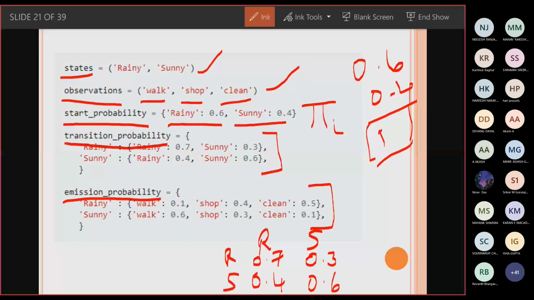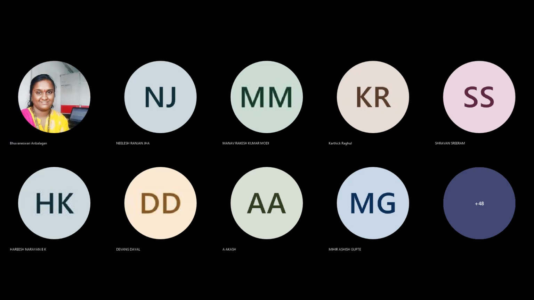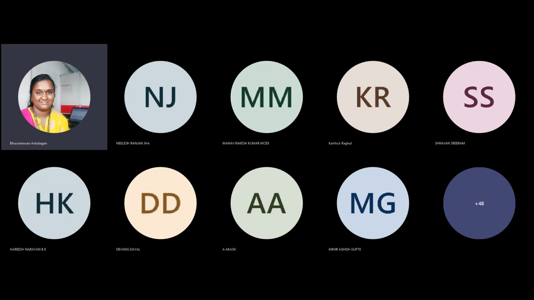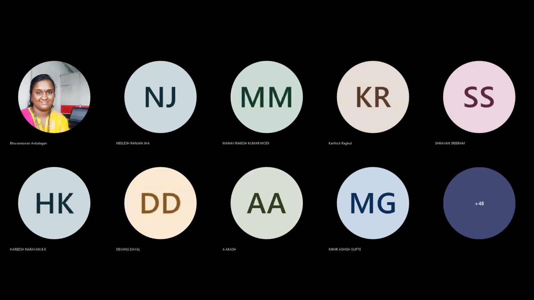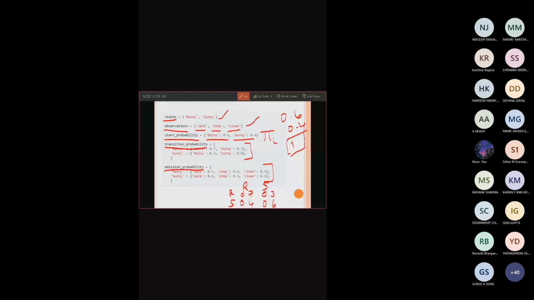So if you look over here, the emission probability is: today is a rainy day, and what is the probability that the person Bob will walk?